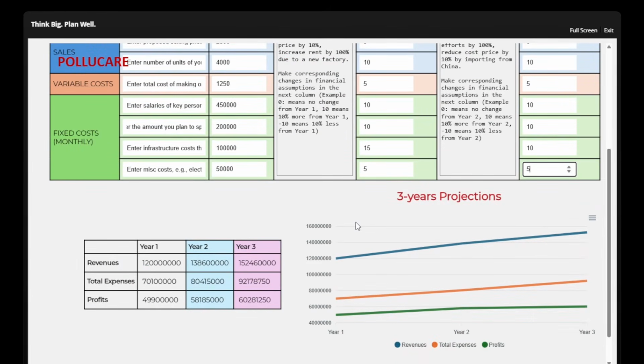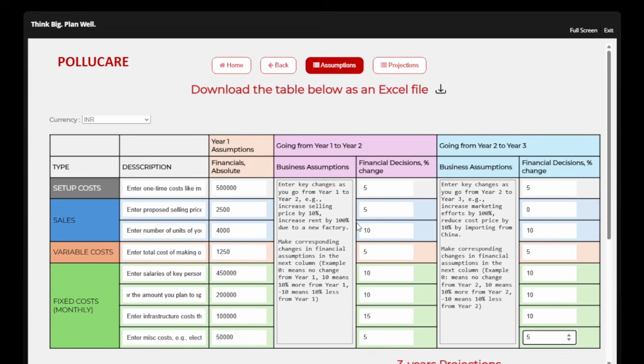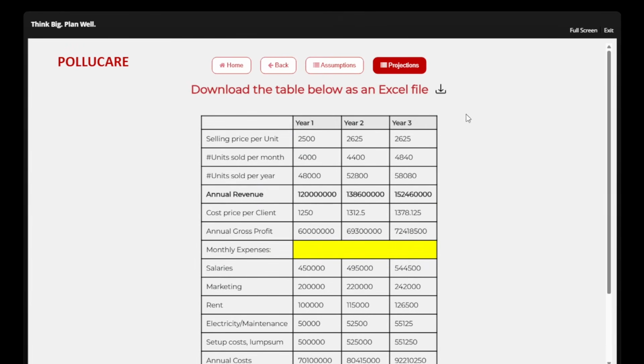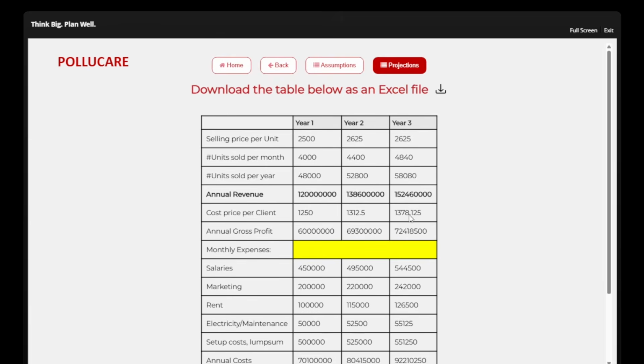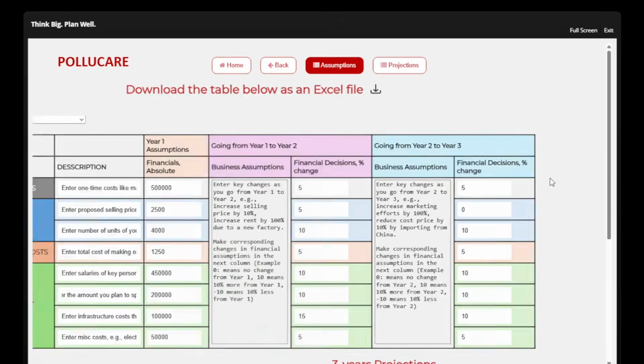Once I've entered these values, now you can see year 1, year 2, year 3 projections. Now these are important for you to note. What I would request you to do is check out the projections also here. In the projections you can see year 1, year 2, year 3, right from selling price to number of units sold per month, and what is the annual net profit you are able to make. So this information is very relevant for a startup trying to check the viability of their startup. Now go back to assumptions.